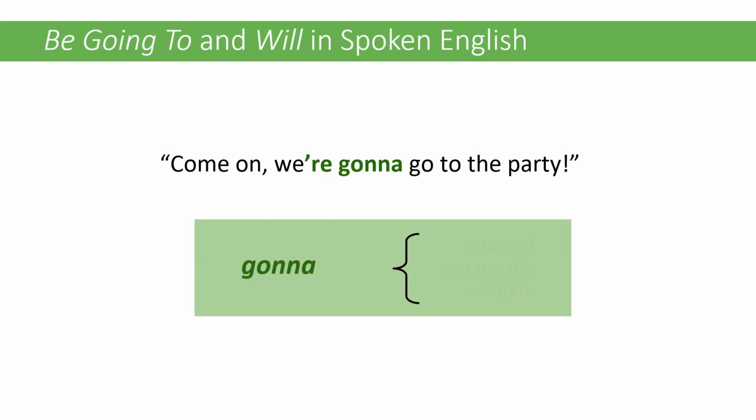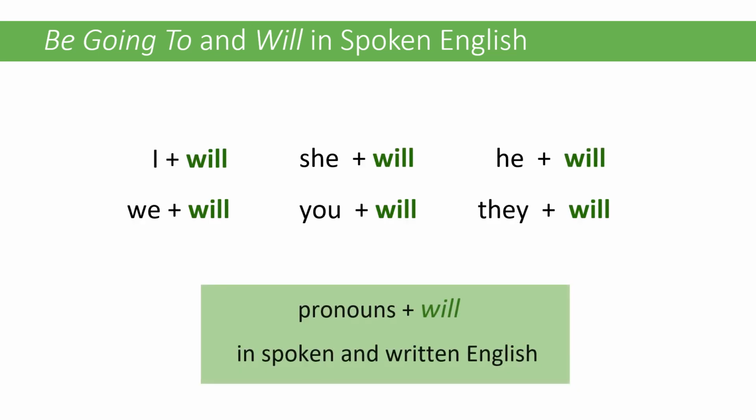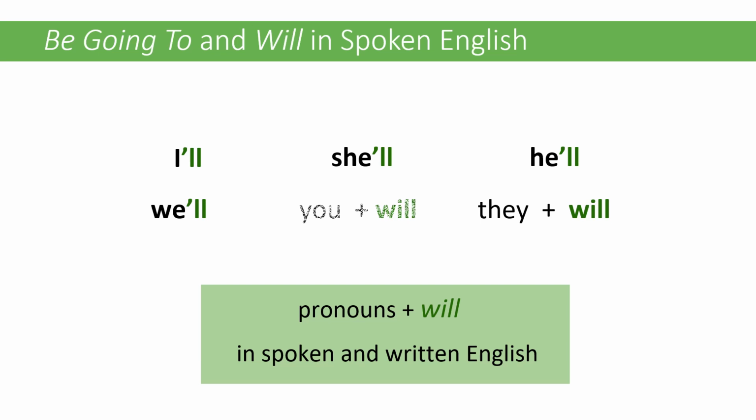So listen to this example. Come on, we're going to go to the party. Do not use gonna in formal writing, though. We use will in contractions in both spoken and written English. Will can be difficult to hear in contractions. The vowel can change and the contraction may sound very fast.